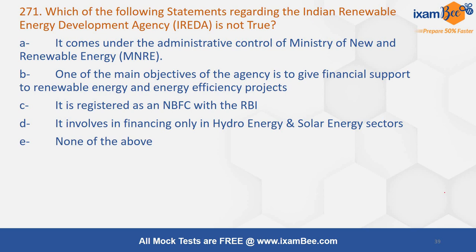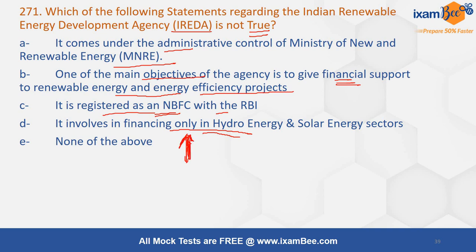Which of the following statements regarding IREDA, Indian Renewable Energy Development Agency, is not true? It comes under the Ministry of MNRE. One of the main objectives of the agency is to give financial support to renewable energy and energy efficiency projects. Financial support. It is registered as an NBFC with RBI. It is involved in financing only hydro and solar. That makes the question easy now. The keyword here is "only". I am telling you the technique.